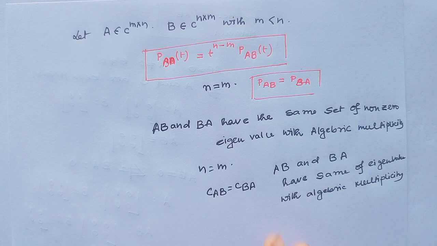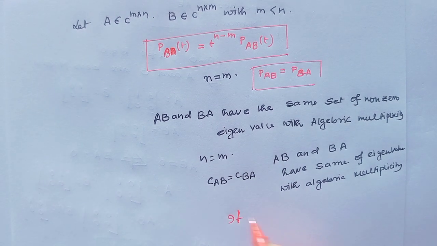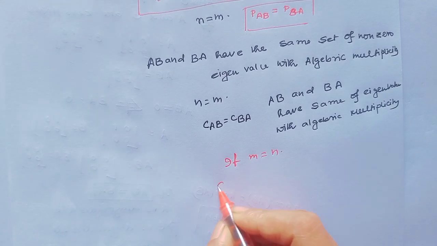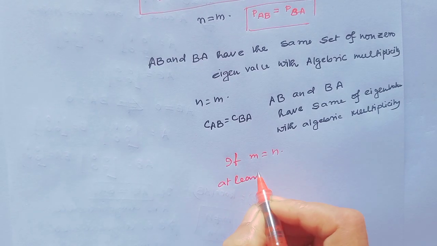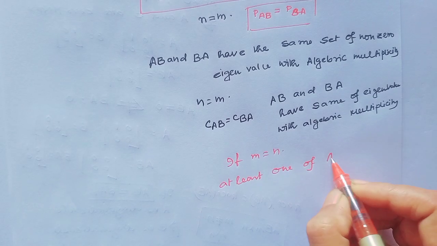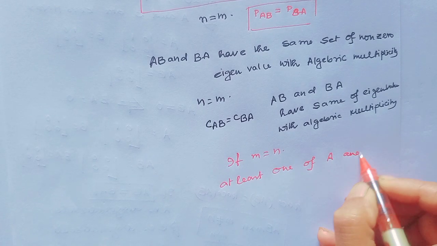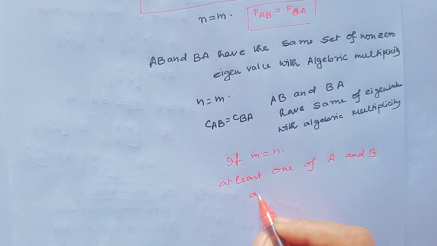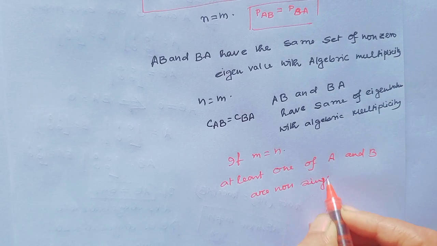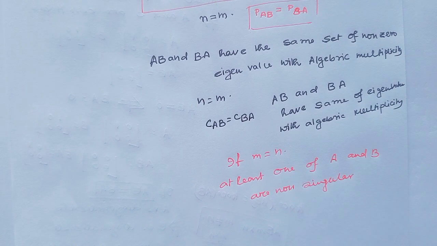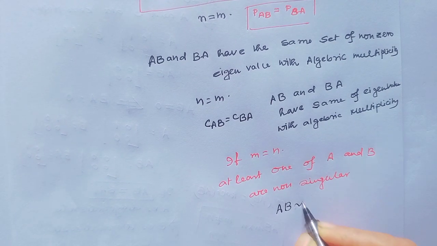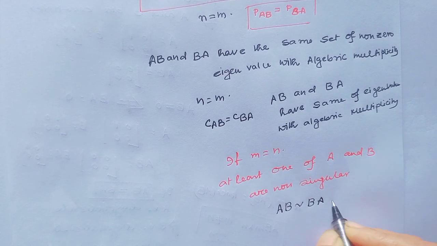And another property: if M equal to N and at least one of A and B is non-singular, then AB is similar to BA. Okay?